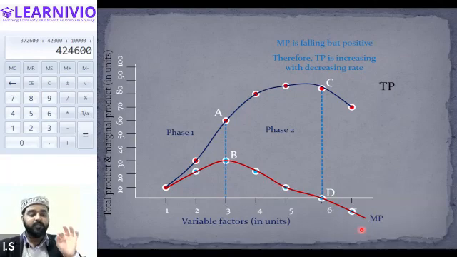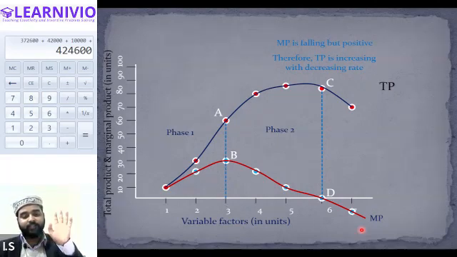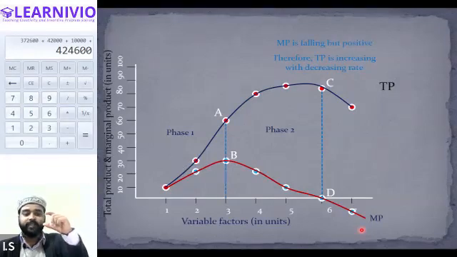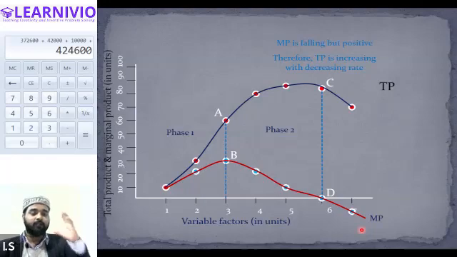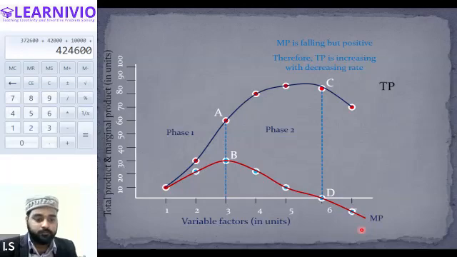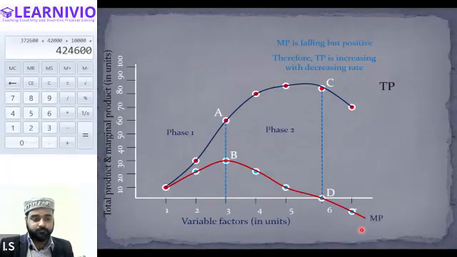Yeah. It means in the second phase of production, when marginal product starts declining but total product increases at a decreasing rate, this stage is called the second phase. And the second phase is known as decreasing returns to factor. First phase is increasing returns to factor. Second phase is decreasing returns to factor. Okay, got it? Is this clear? Yes, sir.